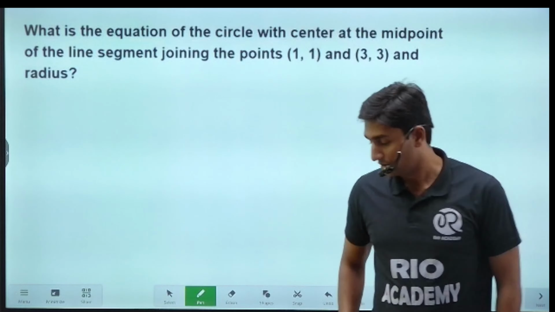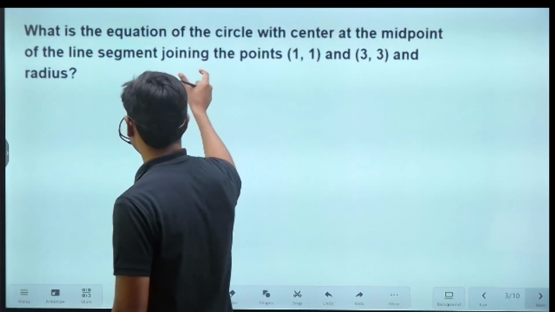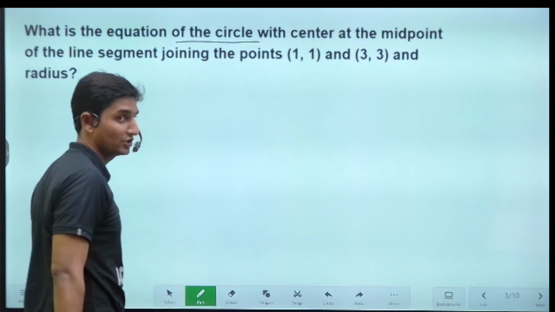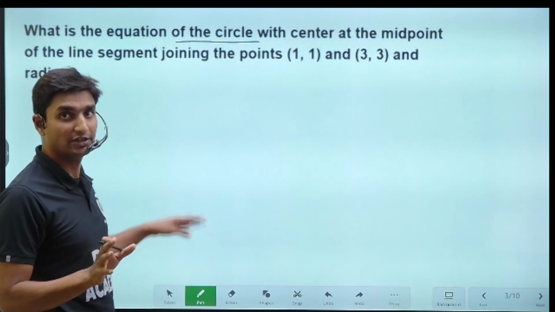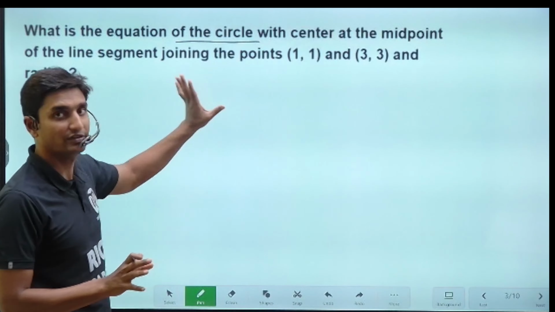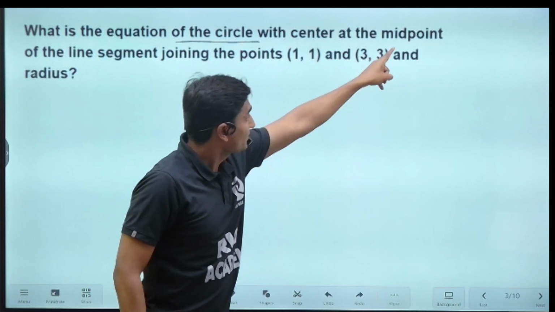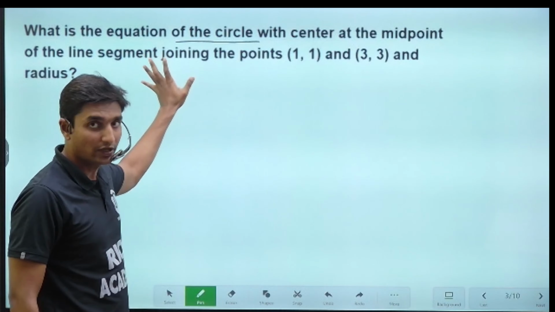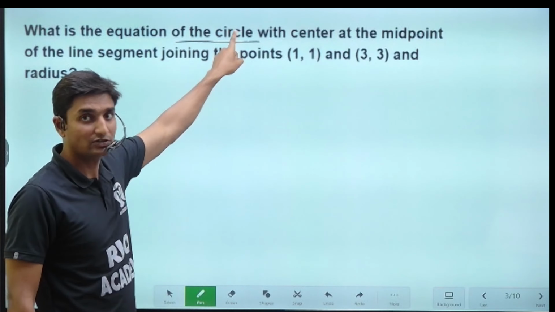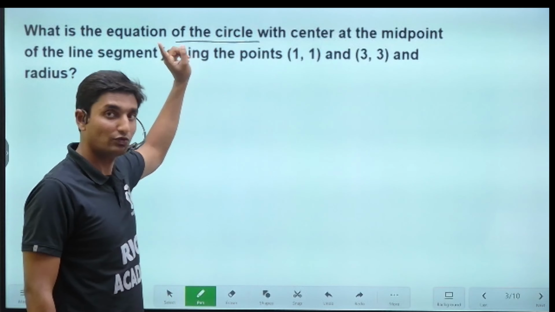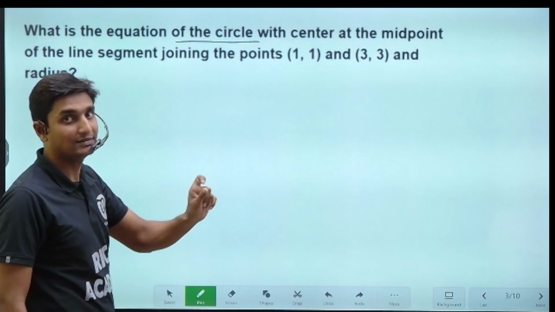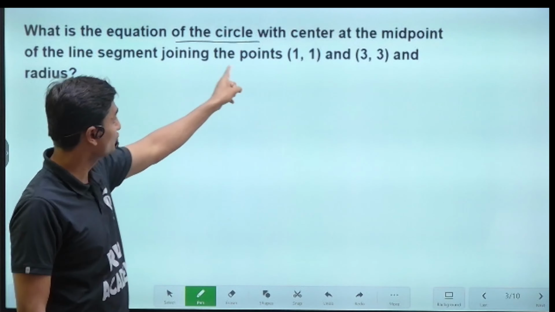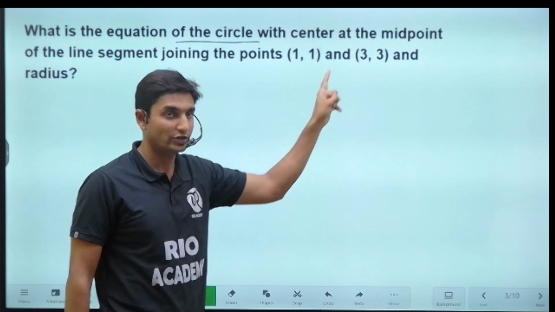Okay, so see here, guys, in this question they are asking us to find the equation of the circle. First of all, we need to find the equation of the circle. It means there is a circle with its center at the midpoint of the line segment. The center of this particular circle, whose equation we have to find, lies at the midpoint of the line segment joining these 2 points, (1, 1) and (3, 3).